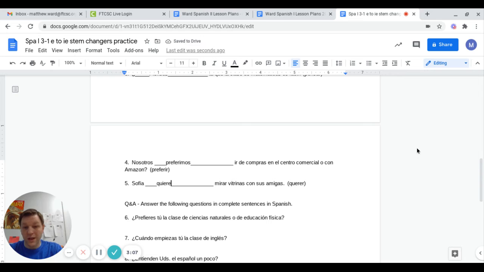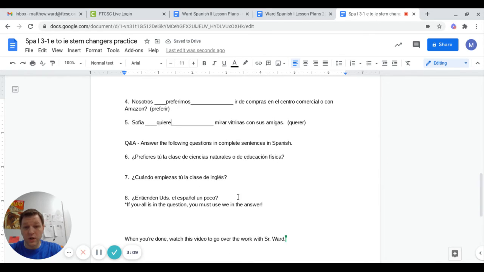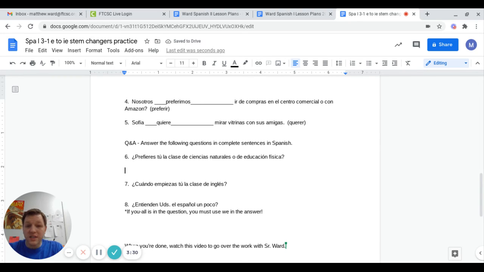How are we doing so far? I'm betting that this next section was the hard part, so we're going to go through this together. Number 6, ¿prefieres tú la clase de ciencias naturales o de educación física? Do you prefer the class of science or of physical education? You can pick either. Maybe you don't like either. Let's just say you like PE more because that seems to be pretty popular with los estudiantes.